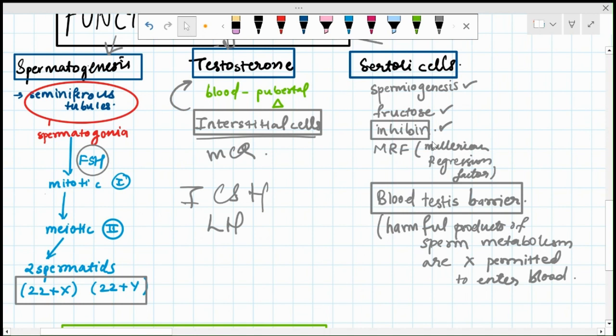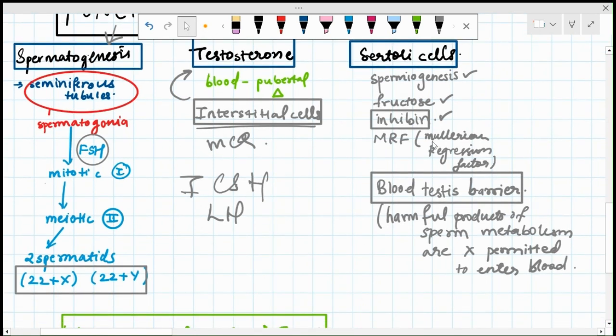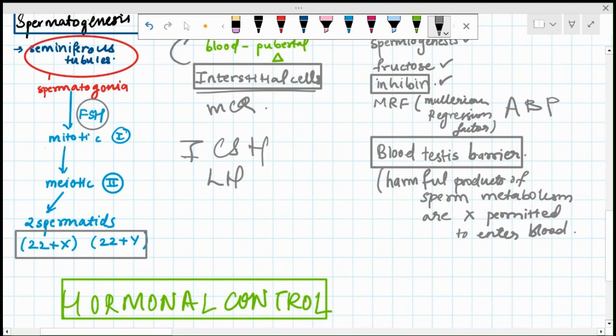They secrete the hormone inhibin. They also secrete the Mullerian regression factor (MRF) and androgen binding protein. So MRF, inhibin and ABP are produced by Sertoli cells. Testosterone is produced by interstitial cells of the testis. Their foot processes are tightly attached, and this helps to develop the blood testis barrier. The blood testis barrier prevents the harmful products of sperm metabolism from entering the blood.